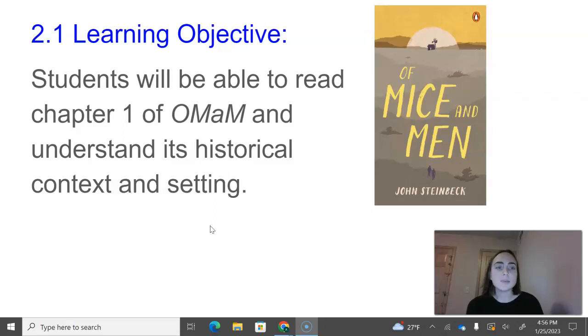We are going to be reading the book Of Mice and Men. This is a very famous novel. You might have heard of it, or you might know people that have read it. Your parents might have read it in high school.